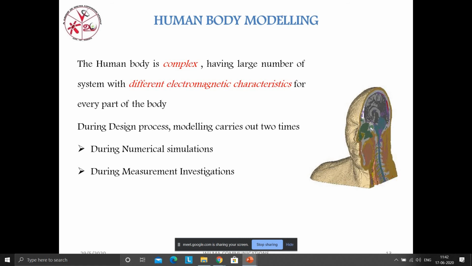During the measurement investigations, we have to concentrate on two things. One is the electrical conductivity value, the electrical permittivity value, and then the SAR value, then the SNR value, signal to noise ratio, and also the front back ratio, FBR value. So why do we go for FBR here? If the antenna gives a backlobe, a large amount of power will dissipate in that section. So in our human body also, if a large amount of power dissipates in that section, that place in our human body is harmed. So that exact organ will be damaged.